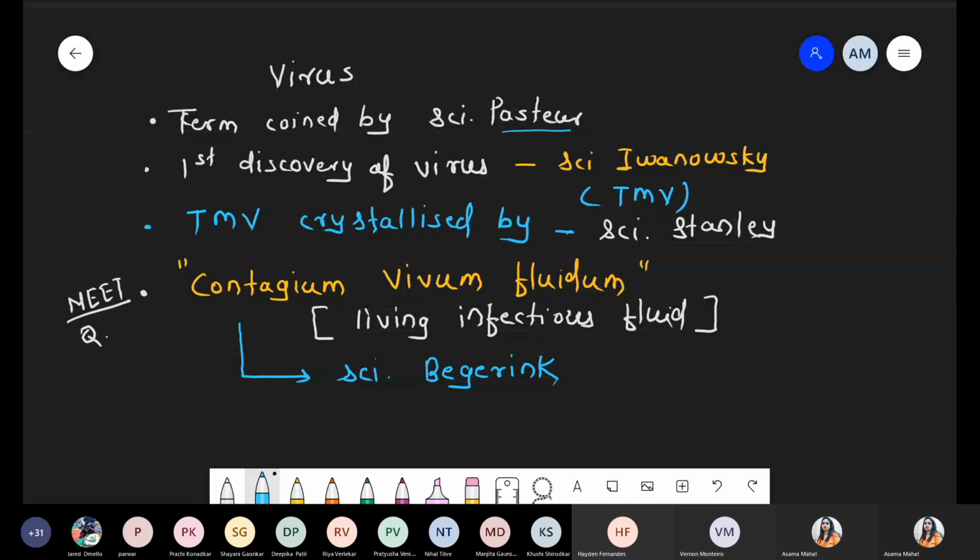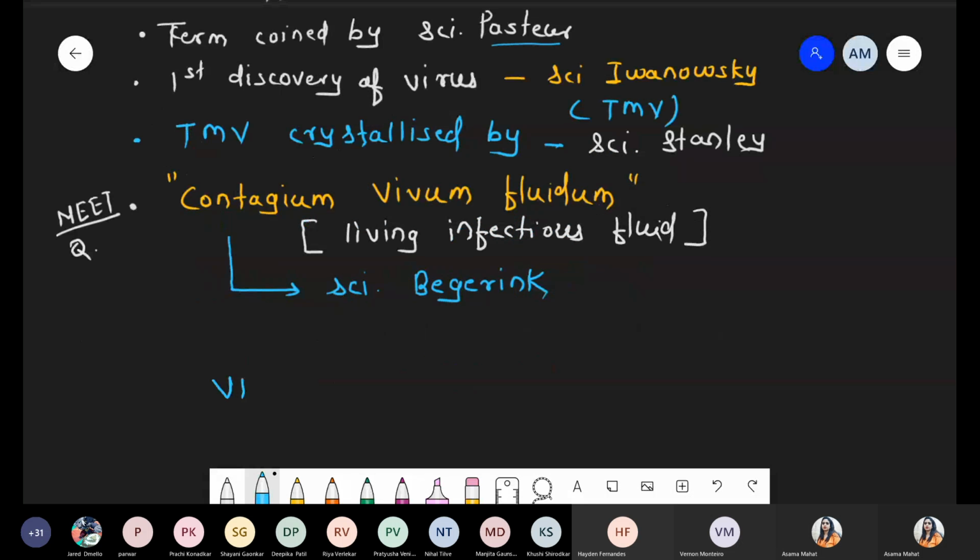Got it? Okay. Next point, you know very well, whenever we are talking about viruses, they have two lives. Virus acts as living inside the host, and it also acts as non-living outside the host, right?